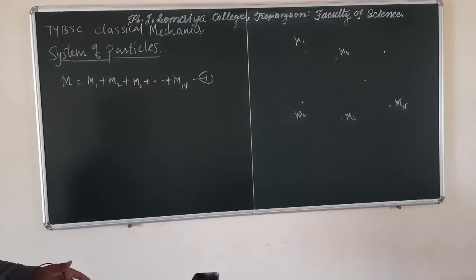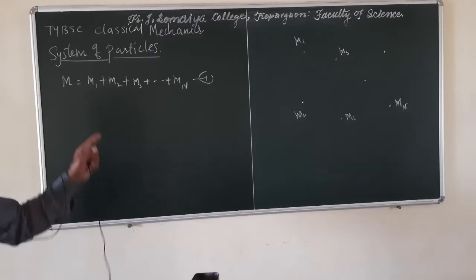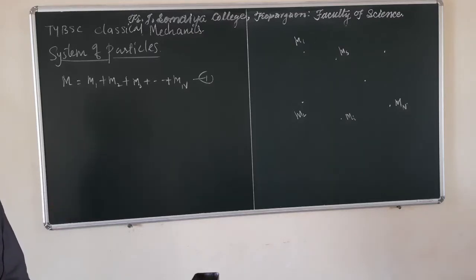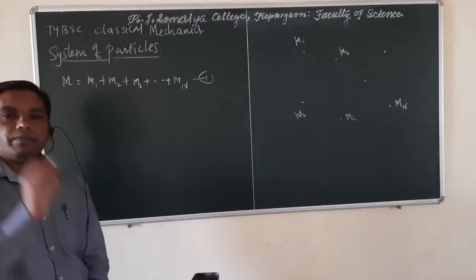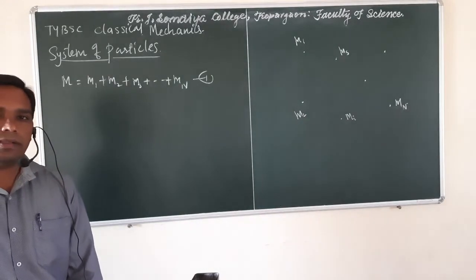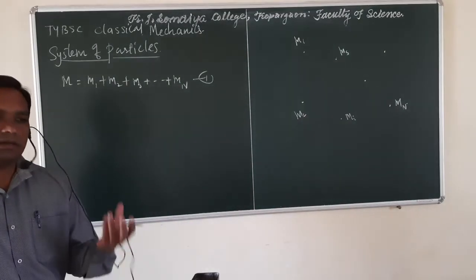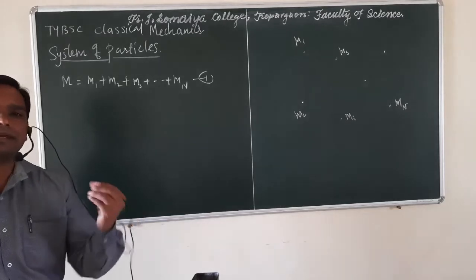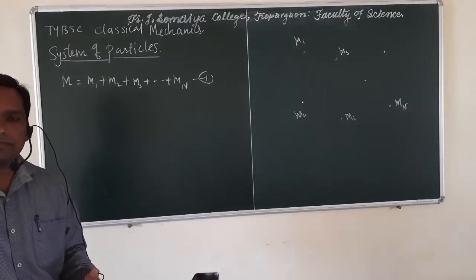Now next we are going to define the center of mass for the whole system. We know the center of mass for a single particle. Center of mass means what? All the mass of that body is supposed to be concentrated at that single point.